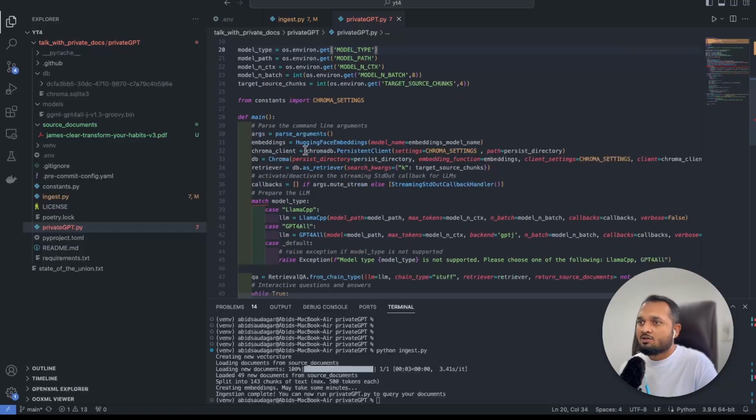And this is the main function. Now this parse argument function, I'll explain later what it does. Let's go to embedding.